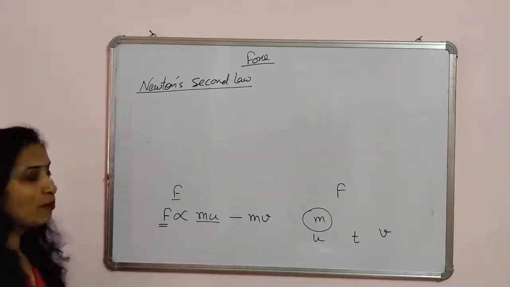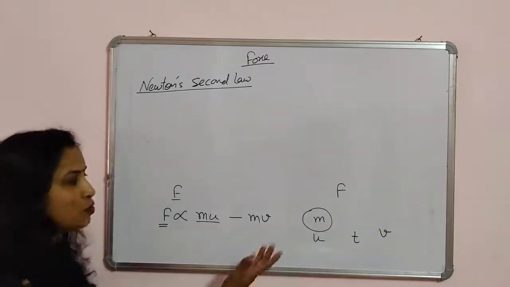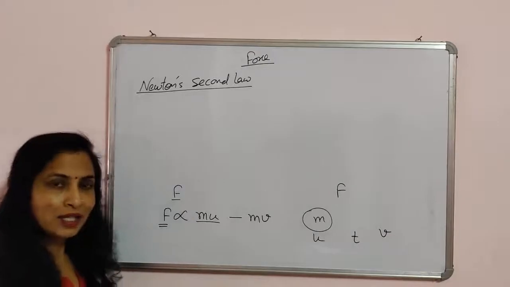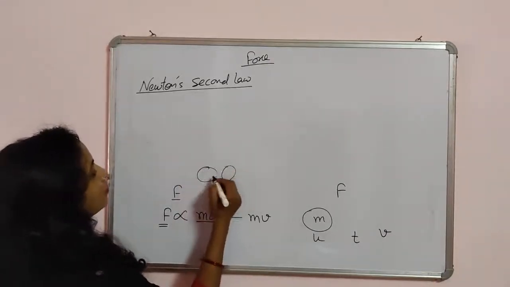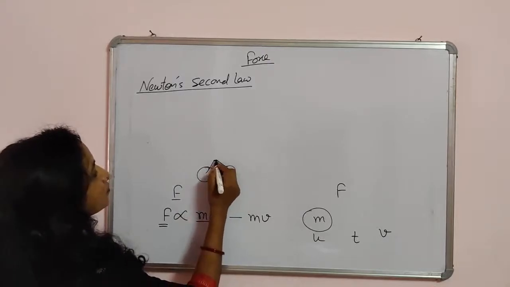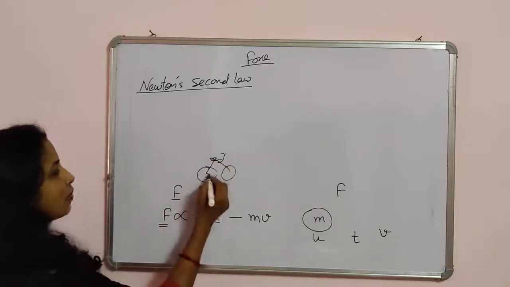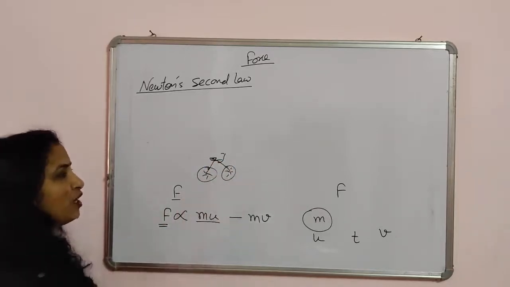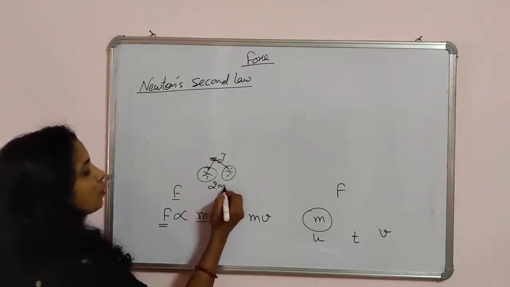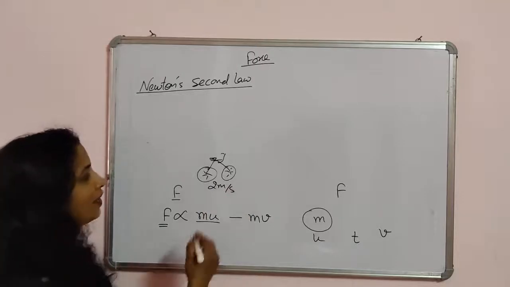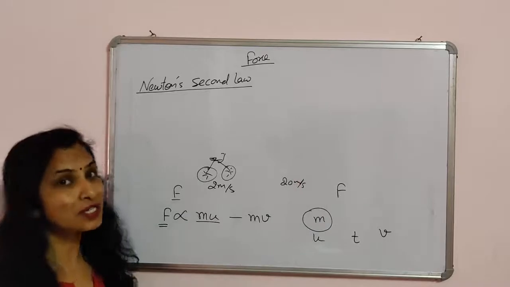Now, what about the time? Now, I am going to explain about the time. Just imagine, suppose you are going to change your velocity, let's take one example. This is your bicycle. Students are always there on their bicycles. Yeah, this is your bicycle. And you are moving and you have some mass, like 40 kg, and you are moving with a velocity of 2 meter per second. And now you want to change your velocity up to 20 meter per second. Now just think about it.